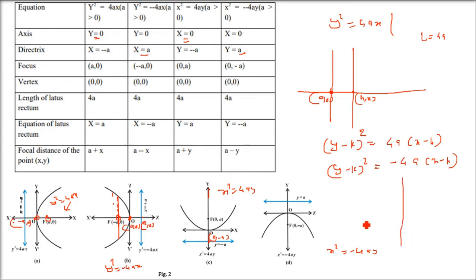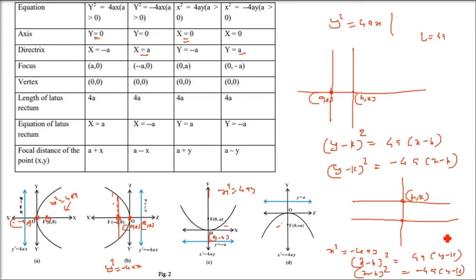Now for the other two scenarios, when we have changed the axis and the vertex is not (0, 0) but is at (h, k), we have shifted the vertex. So x square equals 4ay or minus 4ay becomes x minus h whole square equals 4a times y minus k, and x minus h whole square equals minus 4a times y minus k. So these are the different scenarios the parabola gives us.